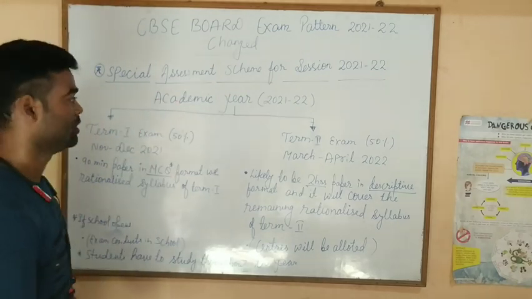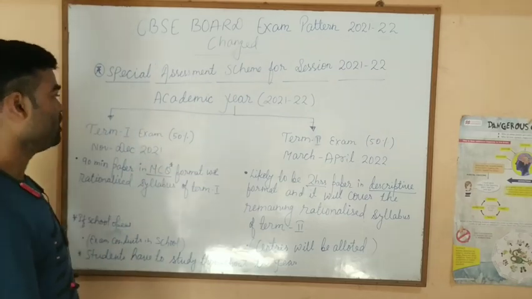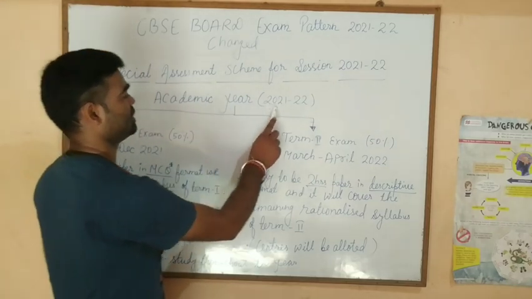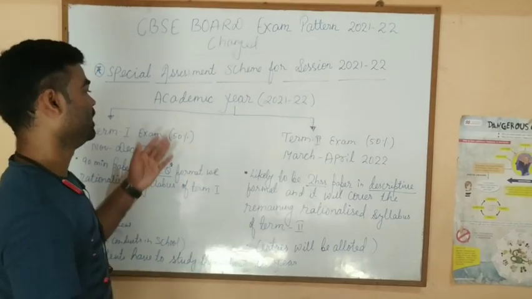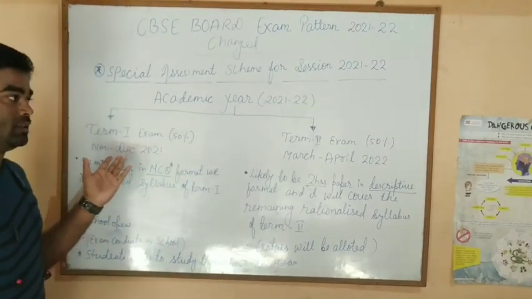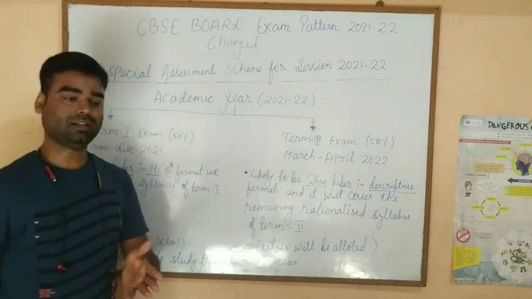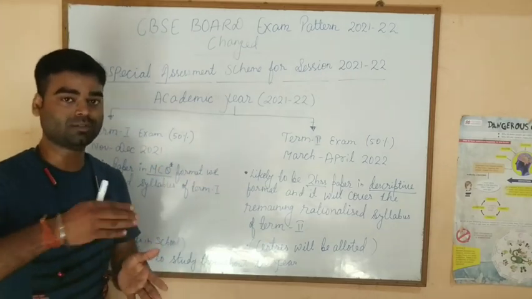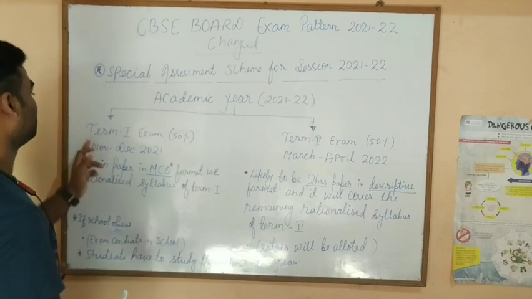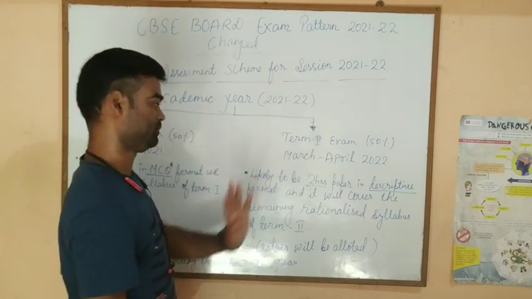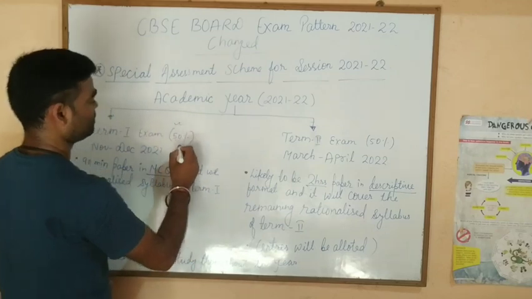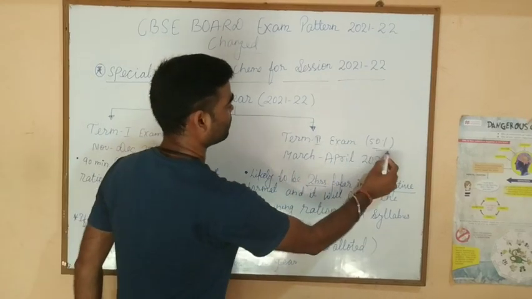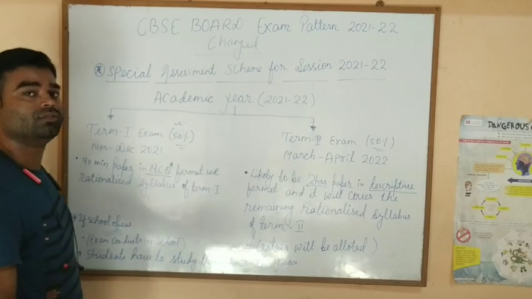2021 to 2022. So now see, the academic year 2021-2022 has been divided into two terms. As we see in our graduation, we used to give exams term wise. So here, term 1 exam and term 2 exam. Term 1 will have a weightage of 50% and term 2 will have a weightage of 50% of your syllabus.